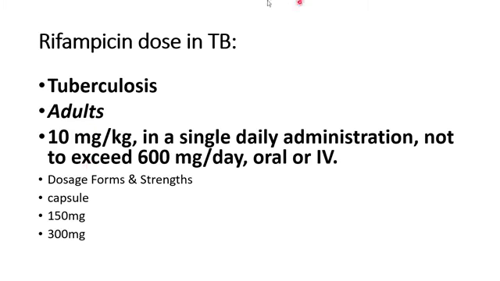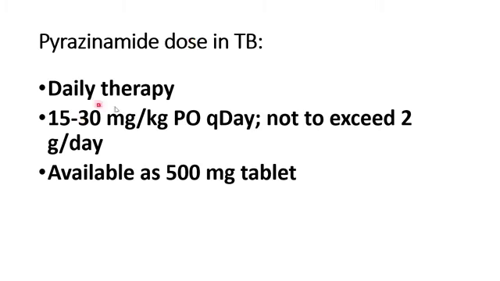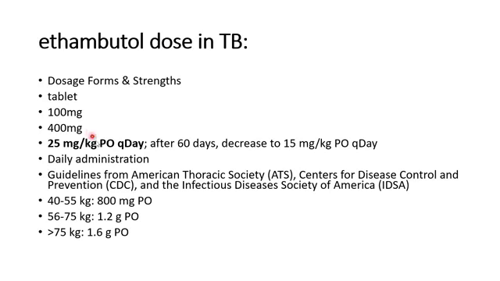I will repeat it again. Rifampicin 10 milligram per kg, isoniazid 5 milligram per kg, pyrazinamide maximum 30 milligram per kg, ethambutol 25 milligram per kg, the second maximum after pyrazinamide.